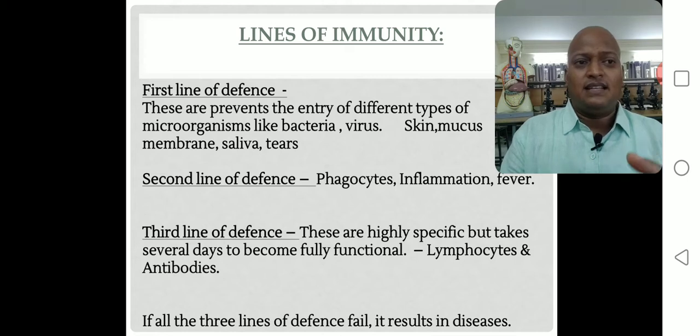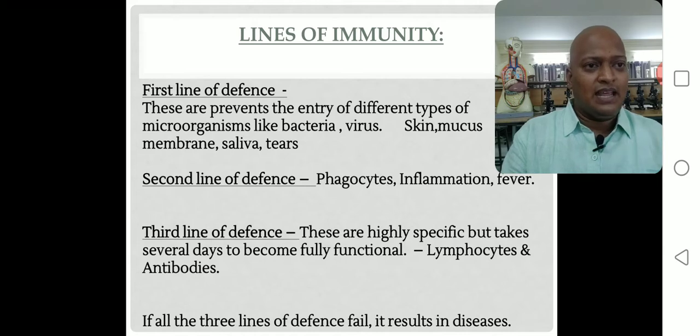Okay, so like that, our immune system is also made up of three lines of defense mechanism, first line, second line, and third line, to fight against different types of infectious agents. The first line defense prevents the entry of different types of microorganisms like bacteria and virus.